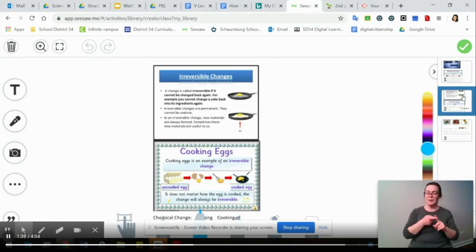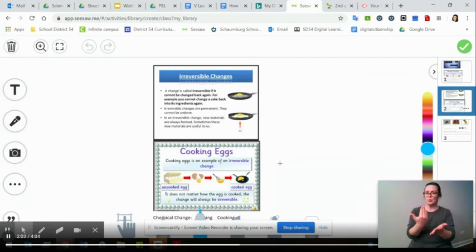A change is called irreversible if it cannot be changed back again. For example, you cannot change a cake back to its original ingredients again. Irreversible changes are permanent. They cannot be undone. In an irreversible change, new materials are always formed. Sometimes these new materials are useful to us.